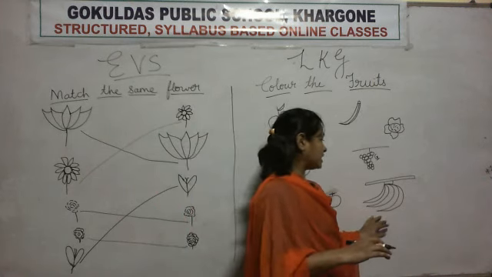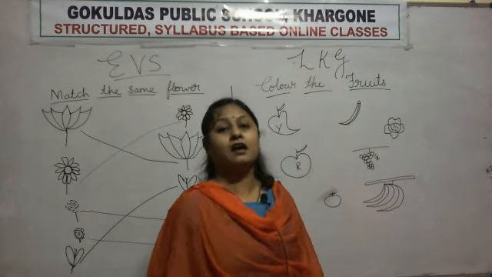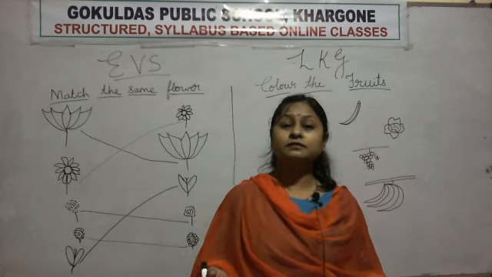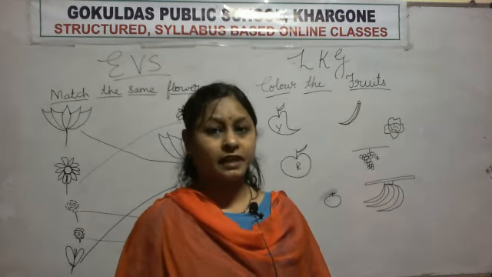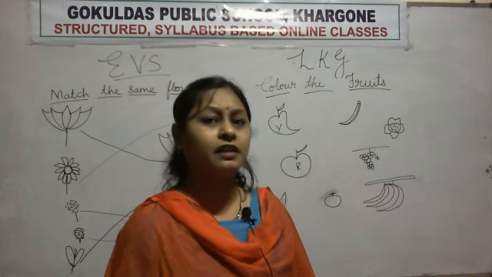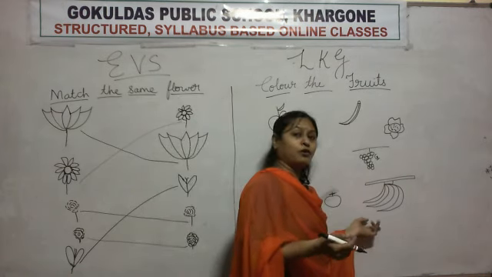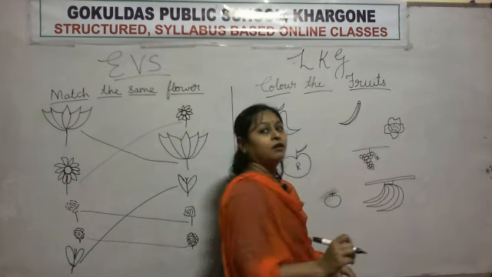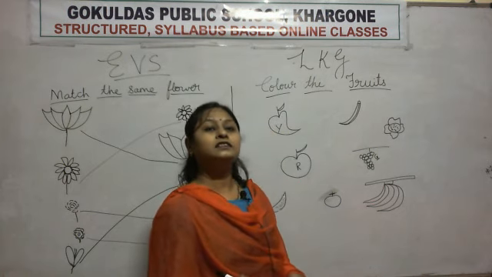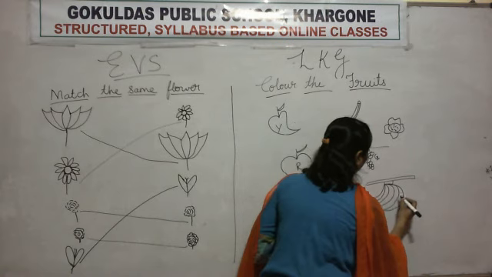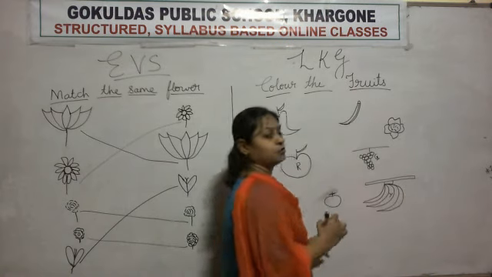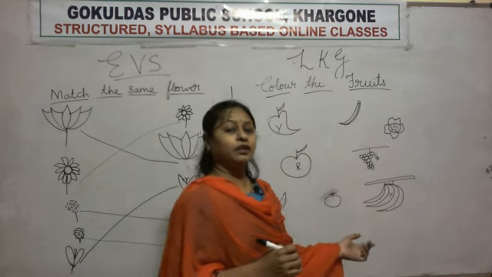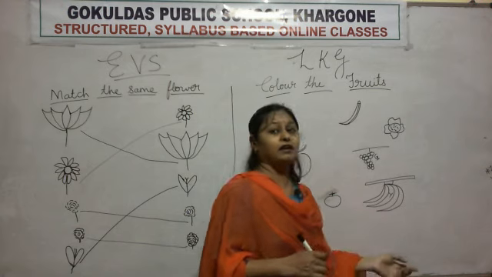Okay. What is this? This is banana. So is banana a fruit or vegetable? Banana is a fruit. So what will you do? You will color the banana. What is the color of banana? Yellow. So what will you do? You will color the banana.